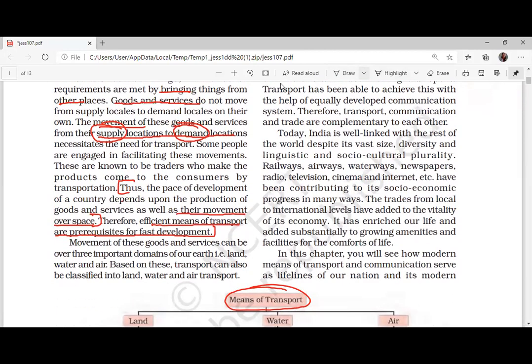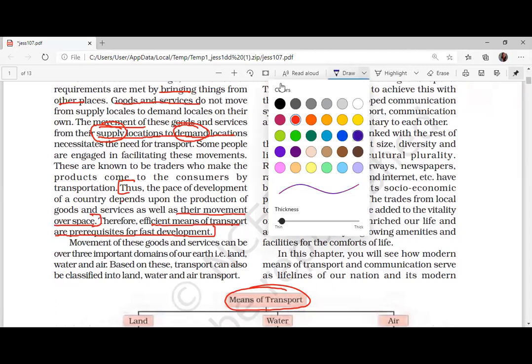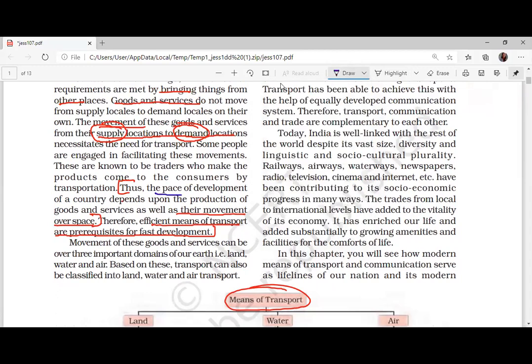Copy down this: the pace of development of a country depends upon the production of goods and services as well as their movement over space. Therefore, efficient means of transportation are a prerequisite for fast development.